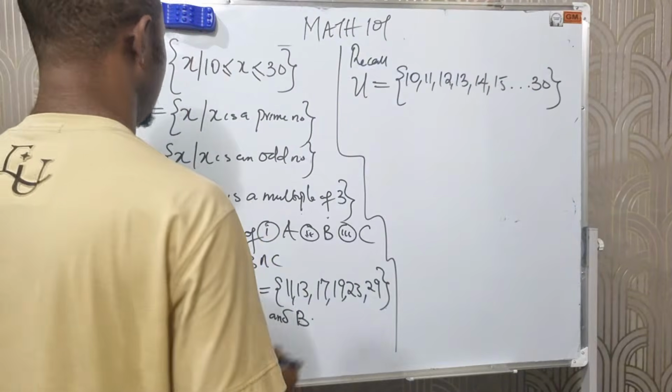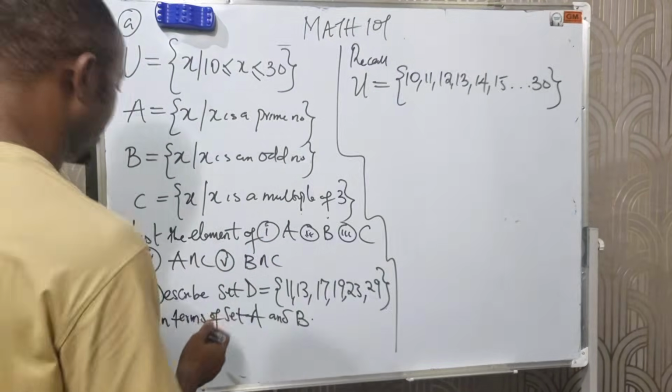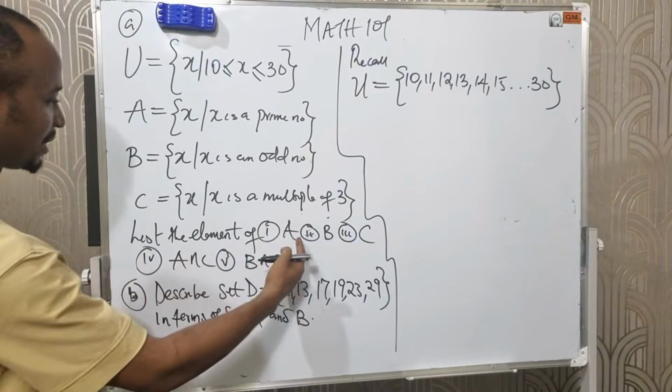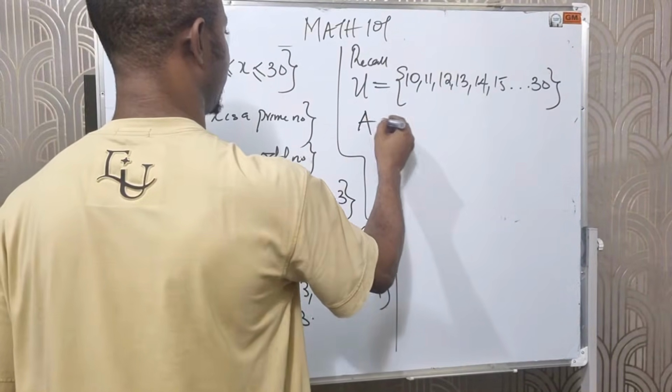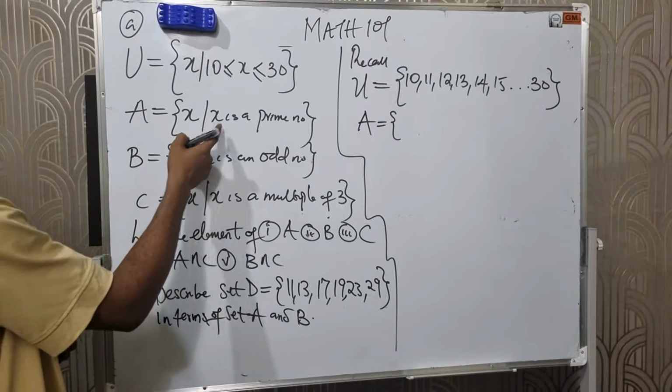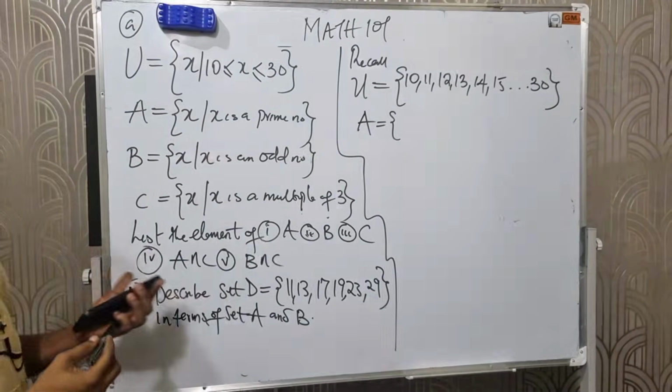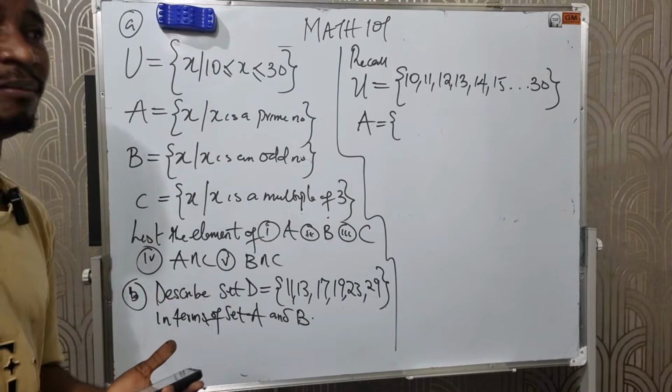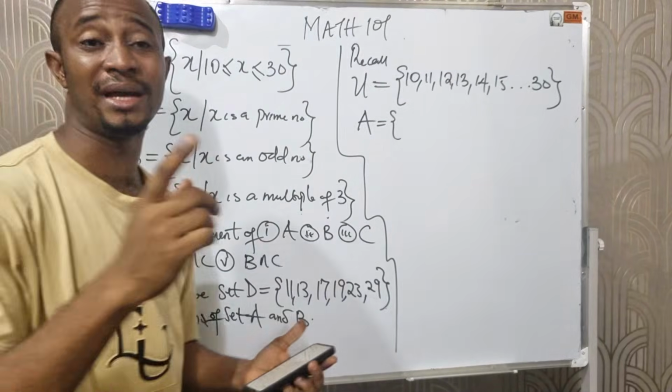Now listen. The next question says, list the elements of A. We are told that A is s such that s is a prime number. What are prime numbers? These are numbers that have two divisors, 1 and itself.